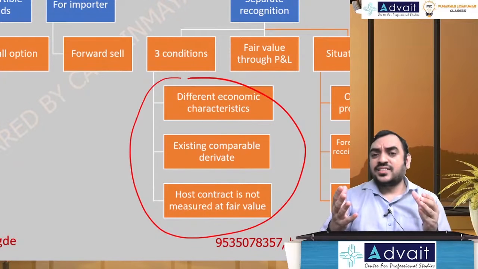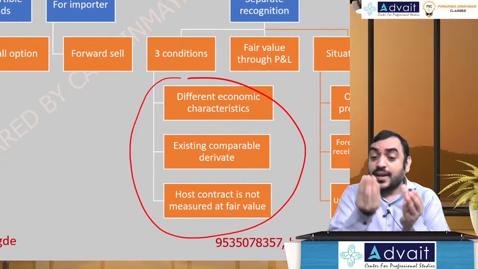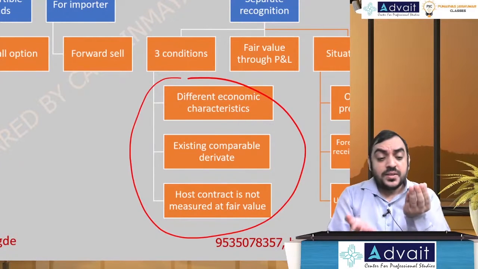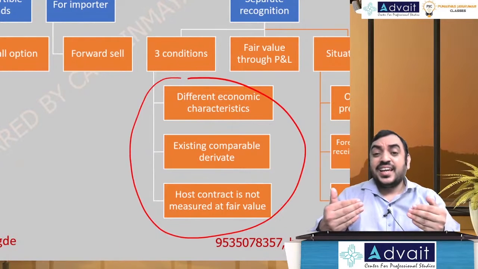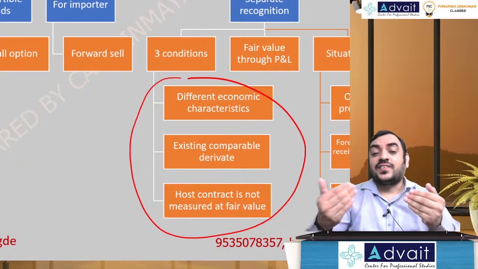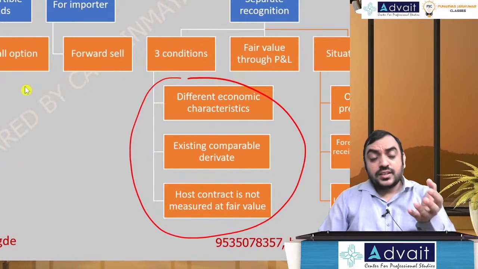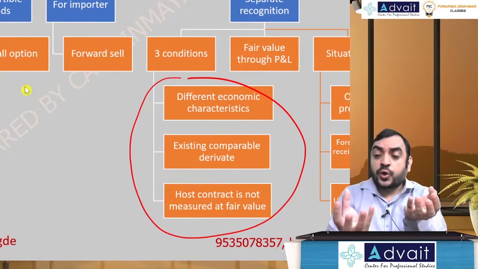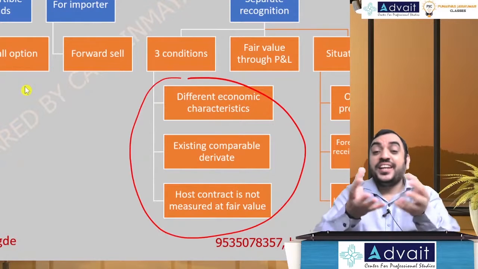What is the economic characteristic difference? The host contract which the derivative is included in, and the derivative, should have different economic characteristics, which means the reasons for which the host contract value changes and the reasons for which the derivative fluctuates should be different.